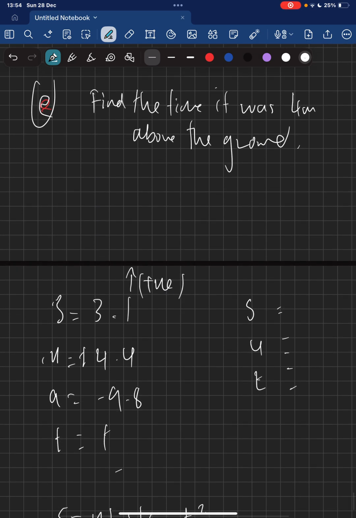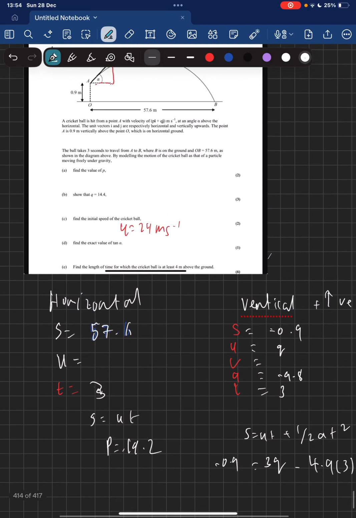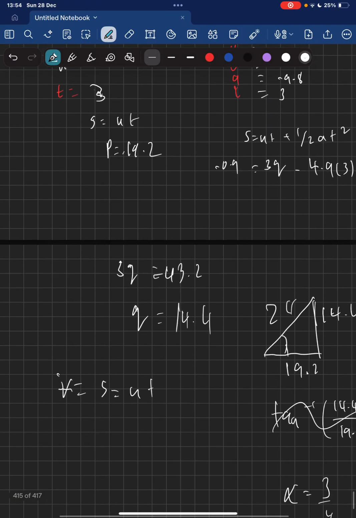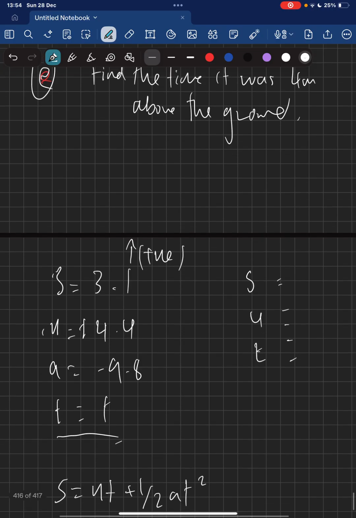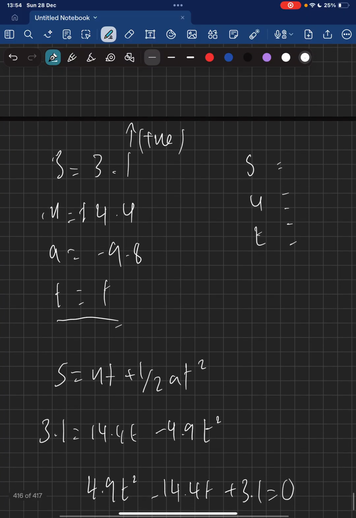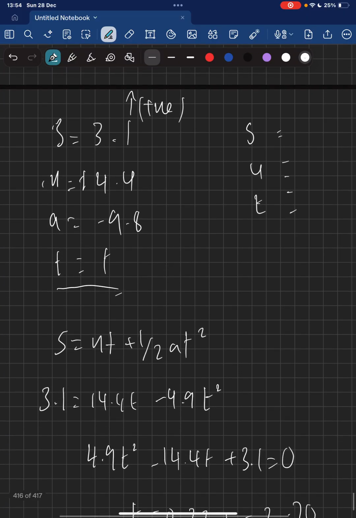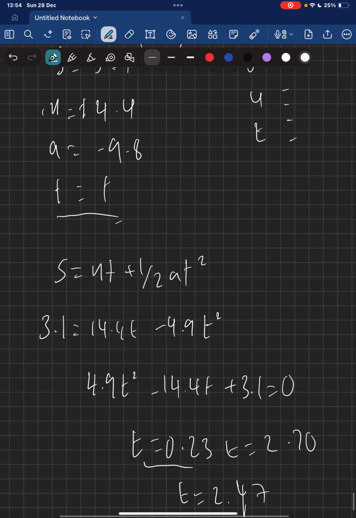I'll take the upwards direction as positive. u equals 14.4. We calculated that from the previous question. If you remember, Q equals 14.4. a equals minus 9.8 because it's acting freely under gravity. And t equals t. So s equals ut plus a half at squared. So I can now form a quadratic and I get two solutions: t equals 0.23 and t equals 2.70.